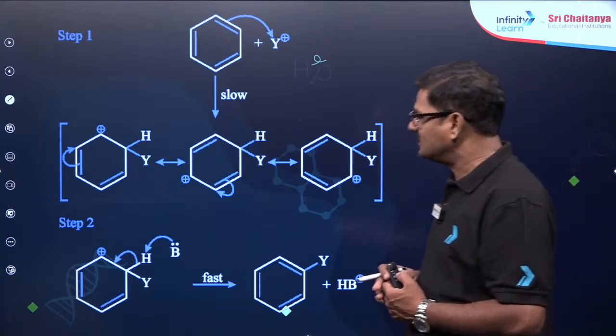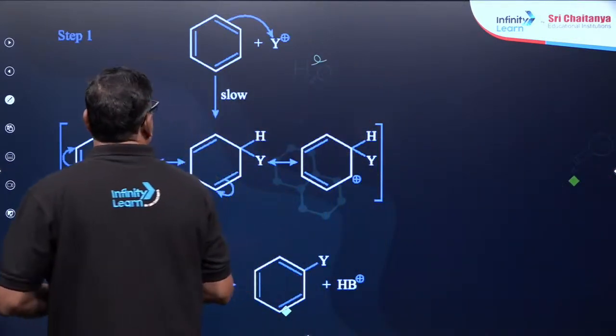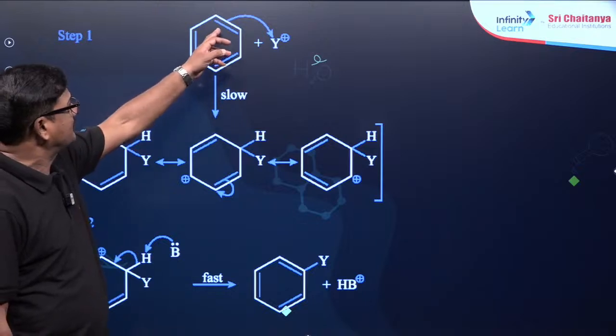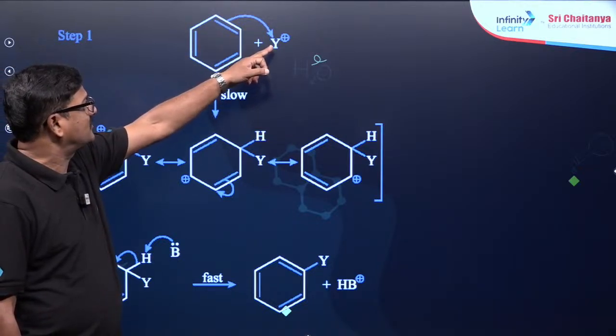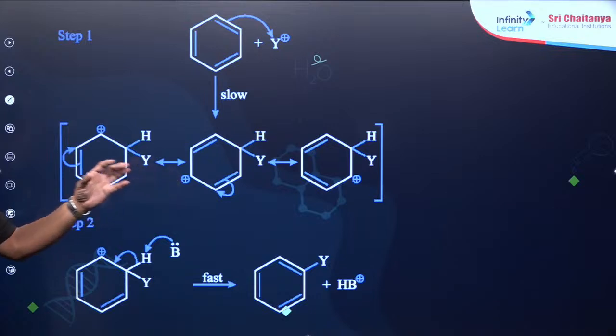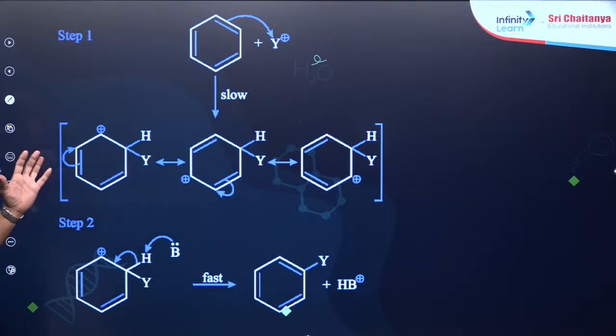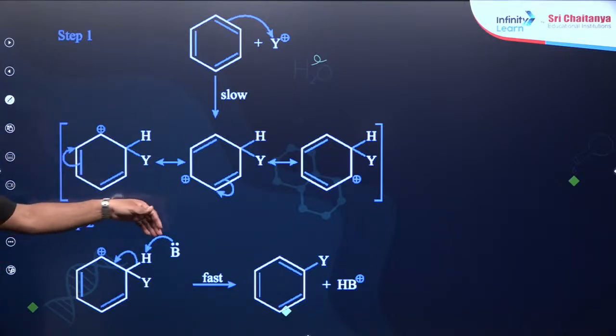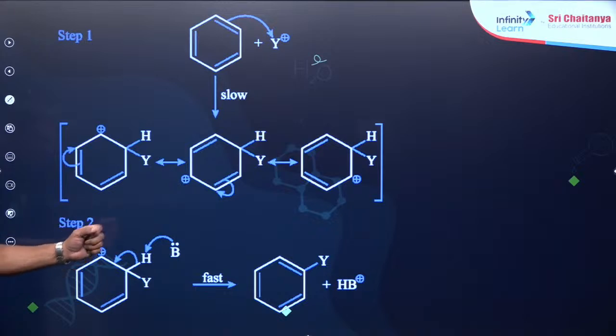And you can see the mechanism. First, मान के चलो, this is the pi electron system. It is attacked by the electrophile, so that you are going to get a sigma complex, and this sigma complex is taken away by the counter nucleophile to give the substituted benzene.